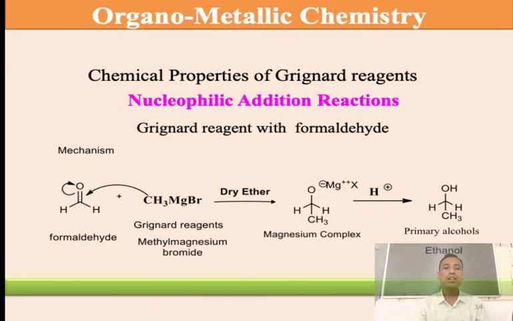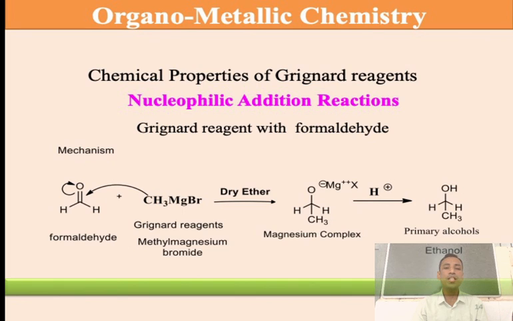How will it be attacked? The magnesium gets a 2 positive charge, Br is negative and CH3 is also negative. The negative charge from the Grignard's reagent attacks formaldehyde, the electron deficient carbonyl carbon, because the oxygen withdraws electrons towards itself, and makes a carbon-carbon single bond in the magnesium complex. CH3 is attached to the carbonyl carbon.